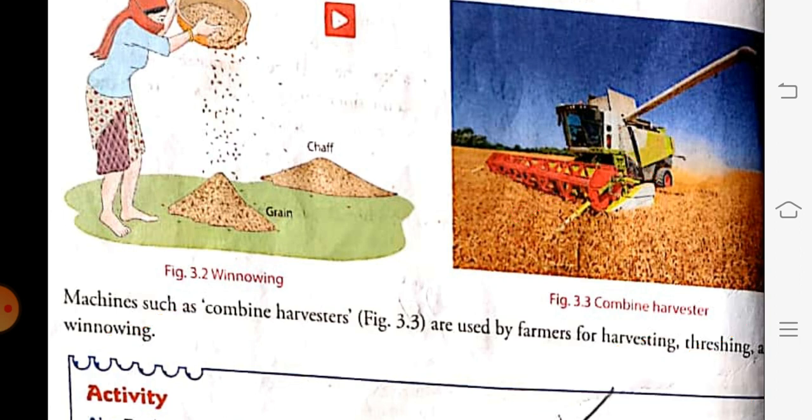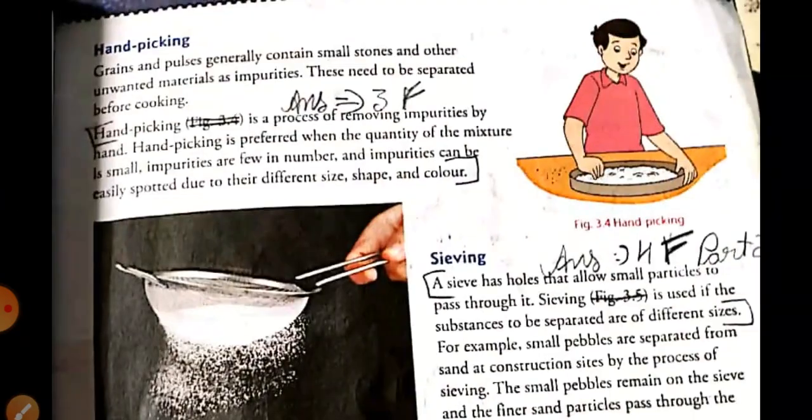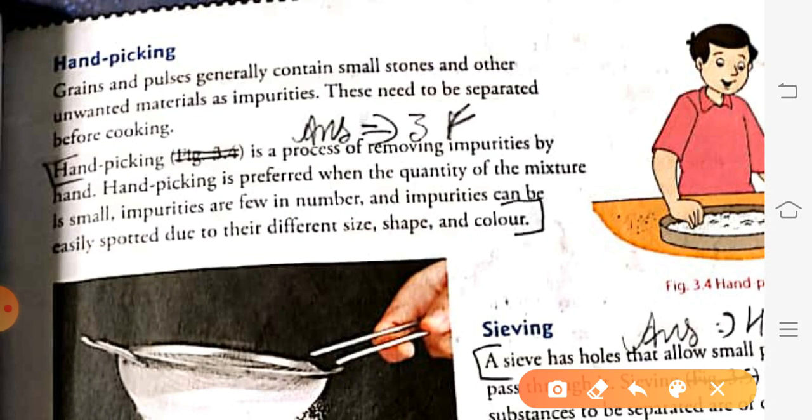Next, we have seen this method, hand picking. This hand picking method is done in all of our homes. Whenever mama cooks dal or rice, we have seen that mama used to pick the stones and small impurities from the dal or rice.